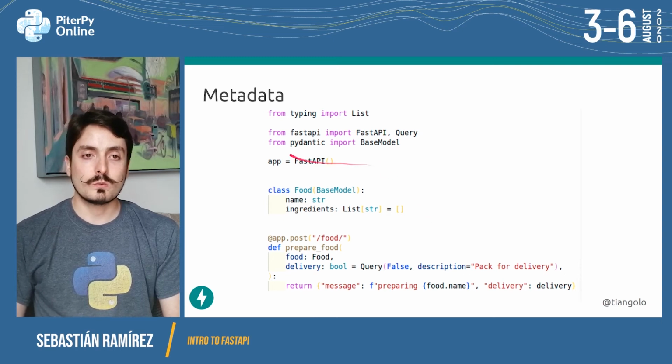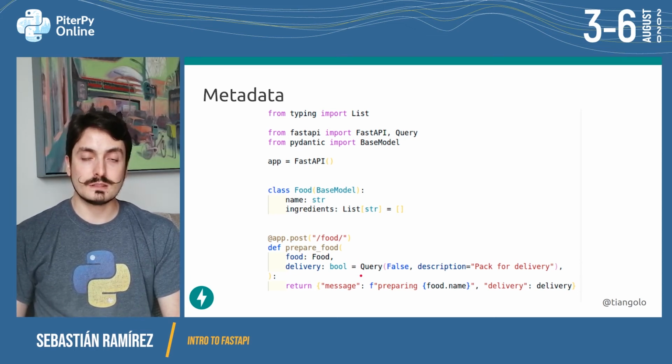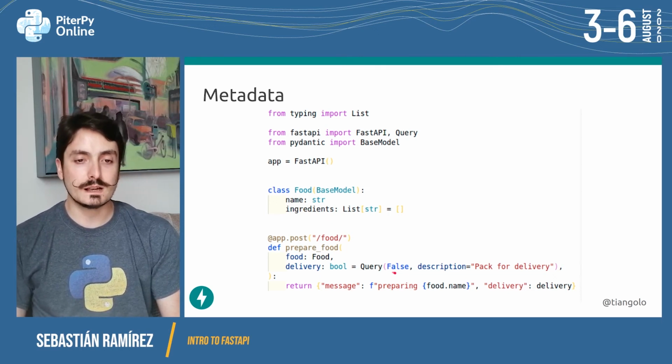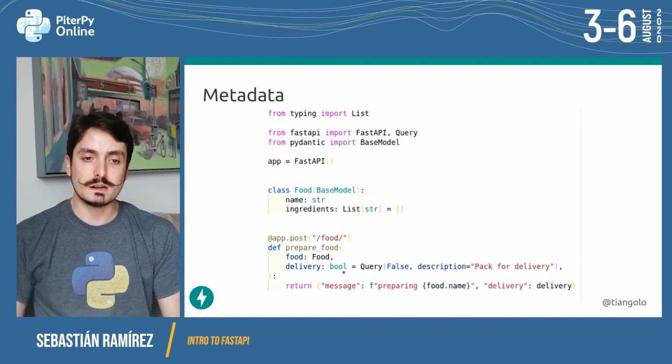So to do that, we import from FastAPI this Query thing, and then we say that the default value of delivery, which before was false, is now going to be this Query special function. This Query can receive extra metadata, like a description, and because now we are taking the place that was used for the default value, Query is going to receive that default value as the first parameter. So this false here is the default value of the delivery query parameter.